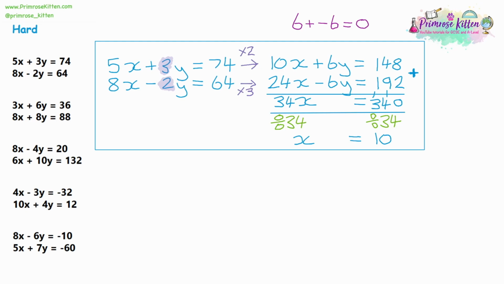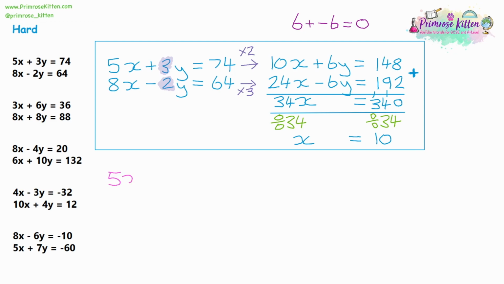Now we've done that, the rest is going to be exactly the same as we did with the easy and the medium questions. So step 2 is not going to change. So basically we've got an extra part to step 1 where we have to multiply to make 2 of the variables be the same. So now we can choose an equation to substitute into. Now we can substitute into any of the 4 equations. So the original 2 or the 2 that we multiplied up. Now we're probably not going to substitute into the multiplied versions because it's larger numbers. So I'm going to choose one of the original ones. And I think I'll just choose the first one.